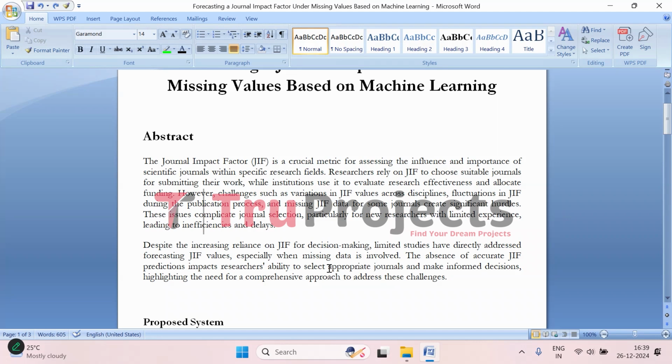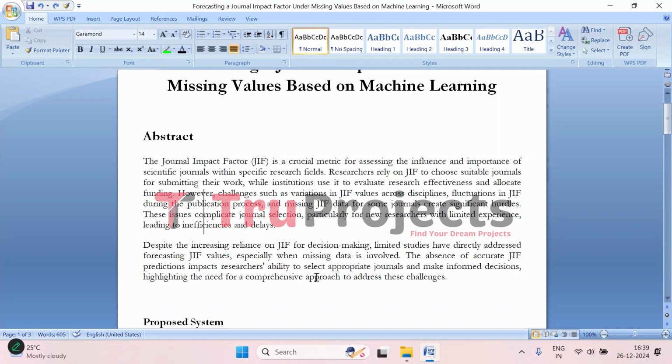This gap in the research is a problem because without accurate JIF predictions, researchers struggle to make well informed decisions about where to submit their work. For example, if they can't predict how a journal's reputation might change over time, or if some data is missing, they could end up wasting time or making poor choices.